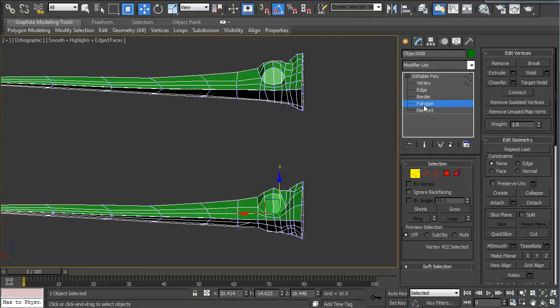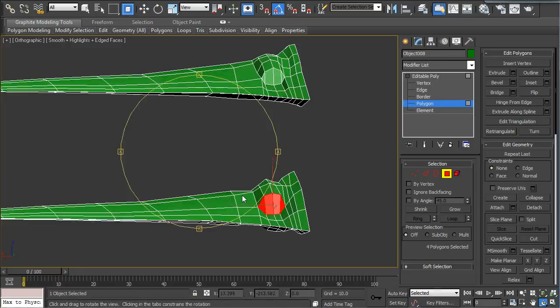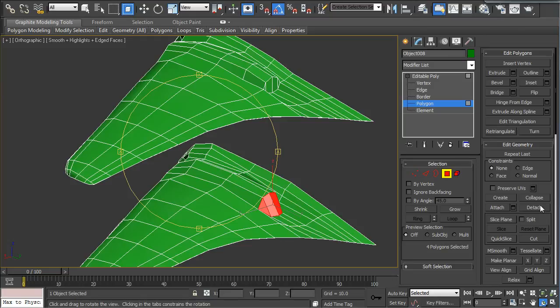And then in polygon mode, we have to flatten, use planar Y. And we'll flatten that.